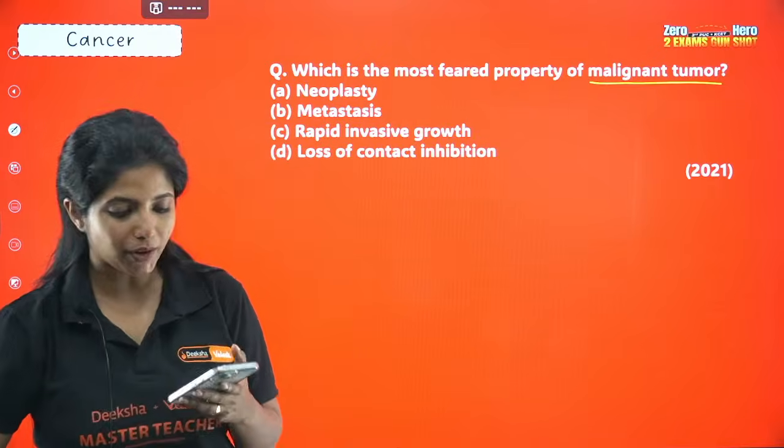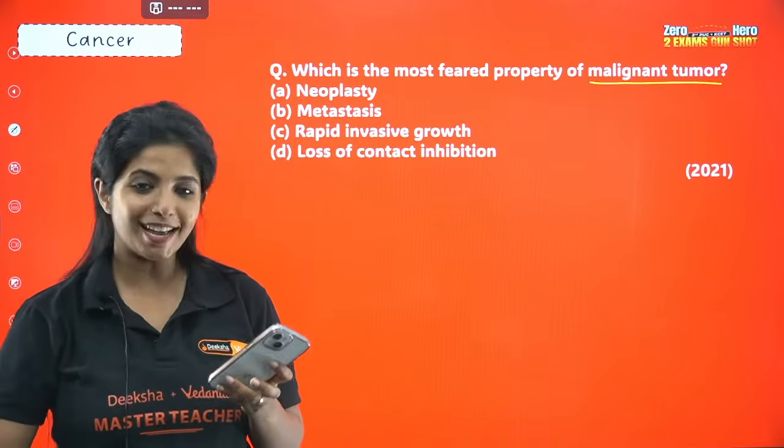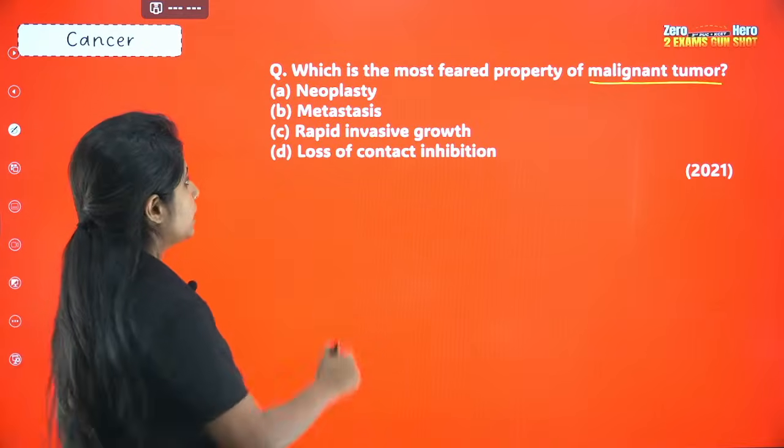Ananda says B. What about others who are watching this video? What do you think is the answer for this question? Most feared property will be what?